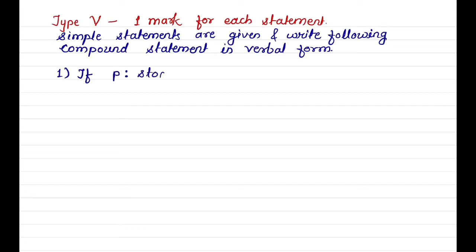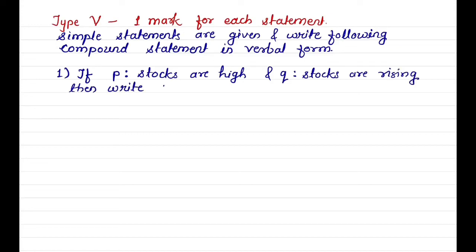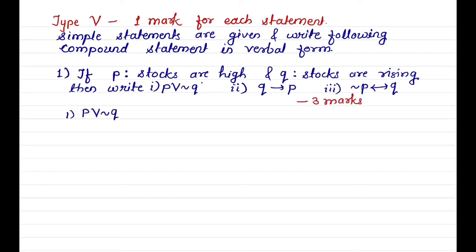Here P is stocks are high and Q is stocks are rising. Then write P or negation of Q, Q implies P, and negation of P double implies Q for 3 marks.